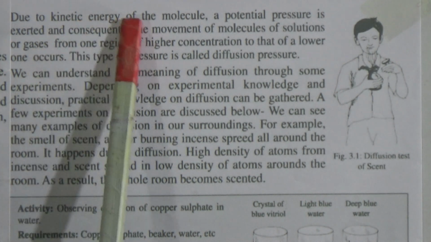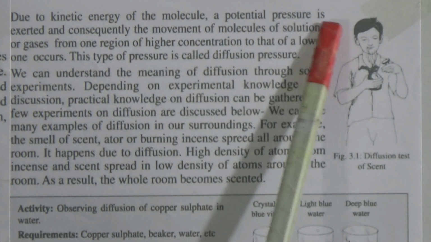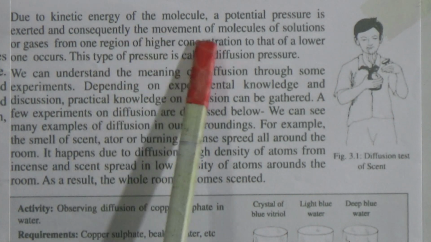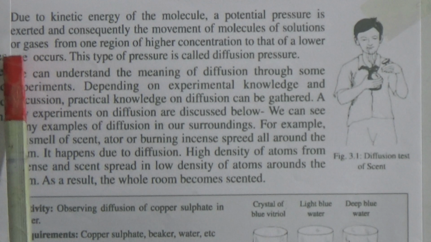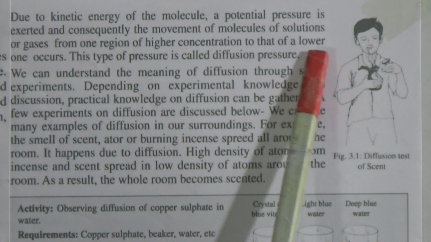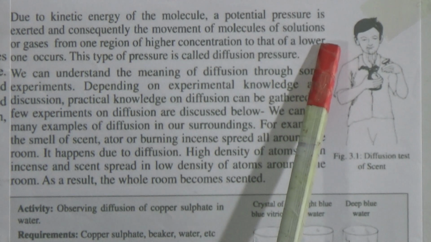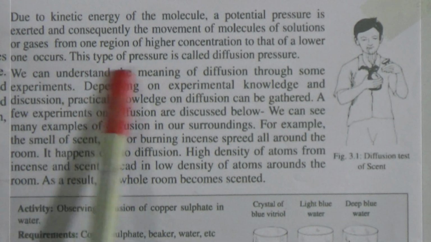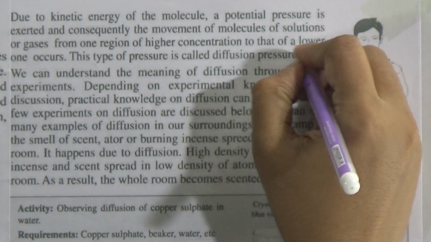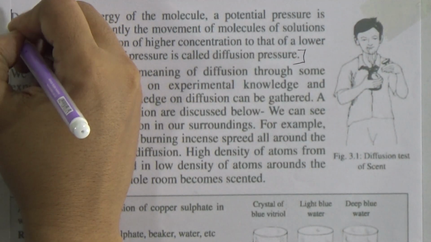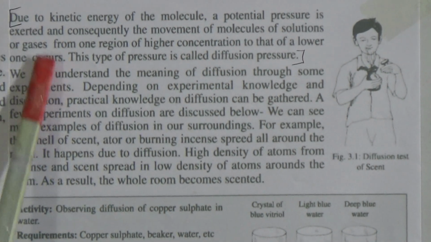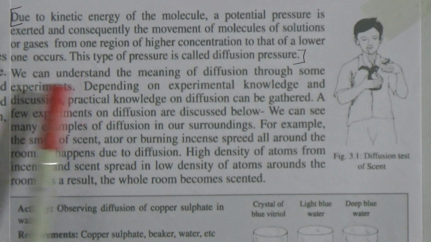Due to the kinetic energy of molecules, a potential pressure is exerted, and consequently the movement of molecules of solution or gases from a region of higher concentration to a lower one occurs. This type of pressure is called diffusion pressure. If you get the question what is diffusion pressure, you have to give the answer from here. This para is the answer of what is diffusion pressure.